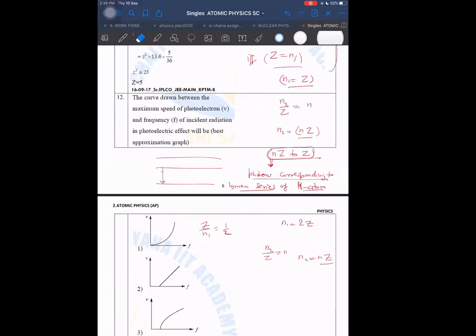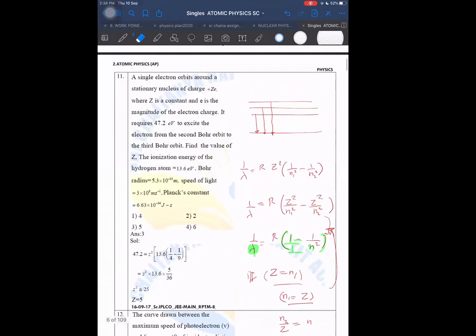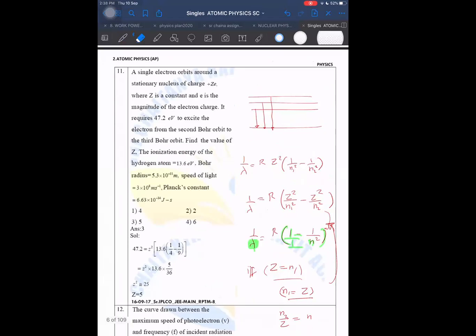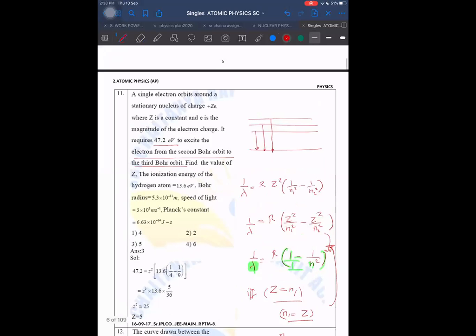So fine. Question number 11, 12. What was 11 by the way here? Single electron orbits around a stationary nucleus of charge Ze, where Z is constant and e is the magnitude of the electron charge. It requires 47.2 electron volt to excite the electron from the second Bohr orbit to the third Bohr orbit. Second to third means energy required will be 13.6 electron volt into Z square. From where to where? Second to third. 1 by 4 minus 1 by 9.